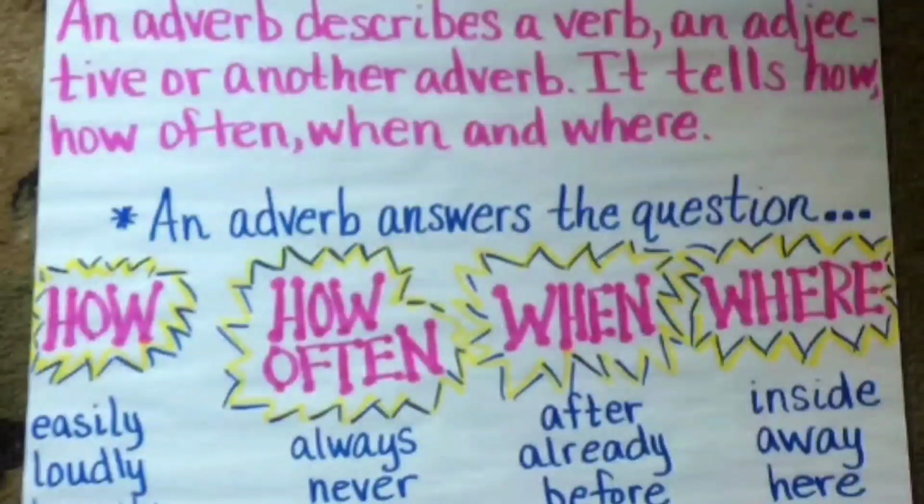Like, it rains often in Sri Lanka, but it never snows there. In many parts of Nepal, it snows repeatedly in winter. So, how often is it happening? That is called adverb of frequency.